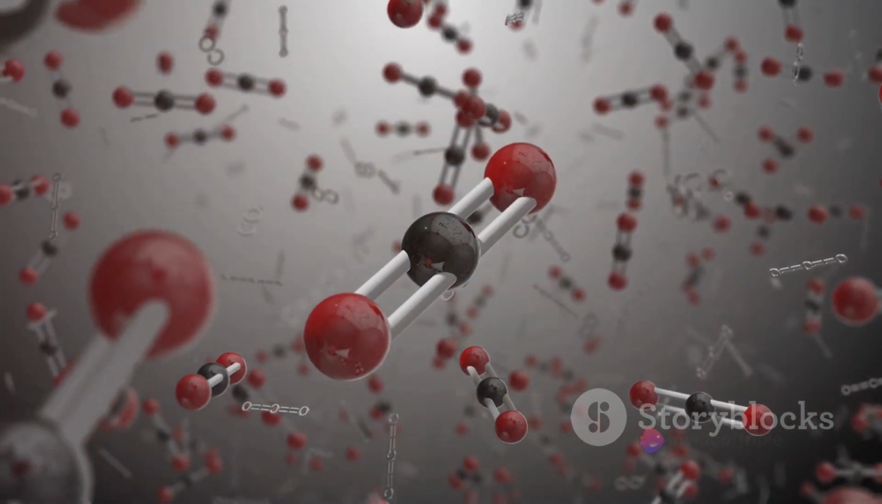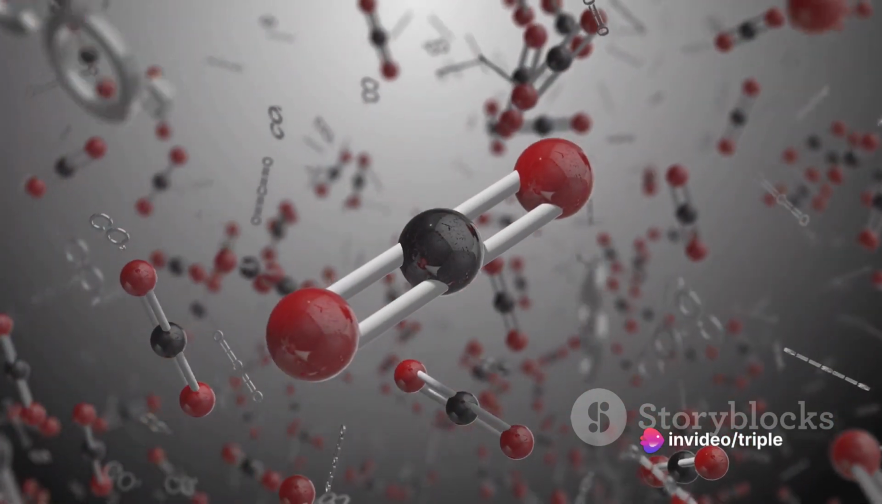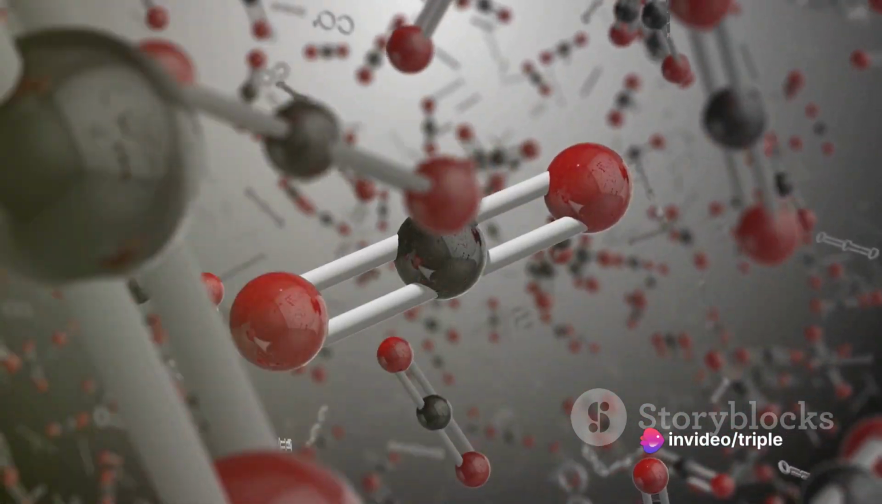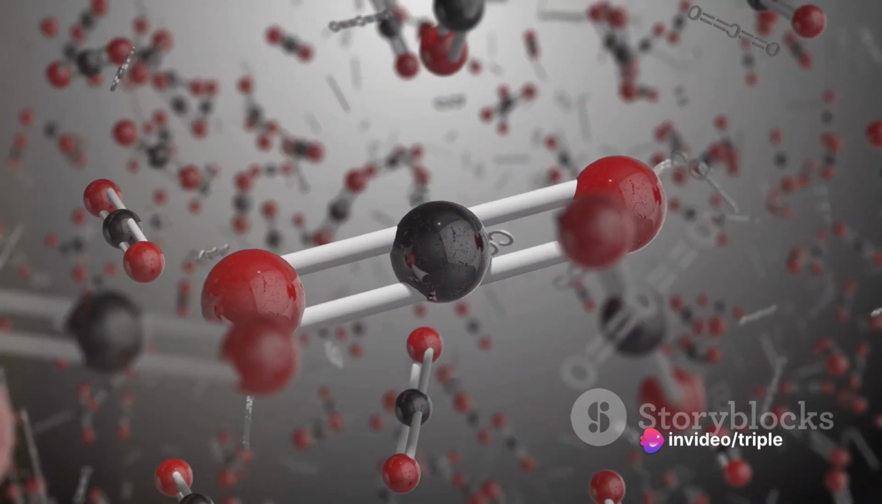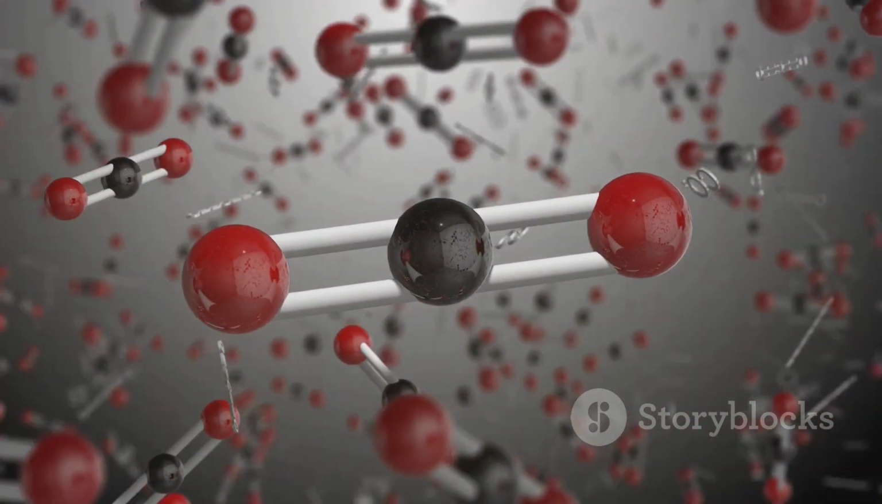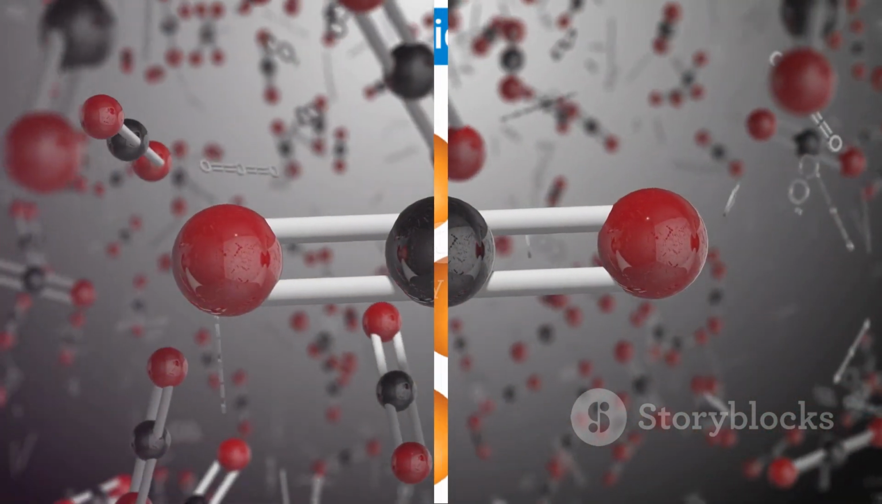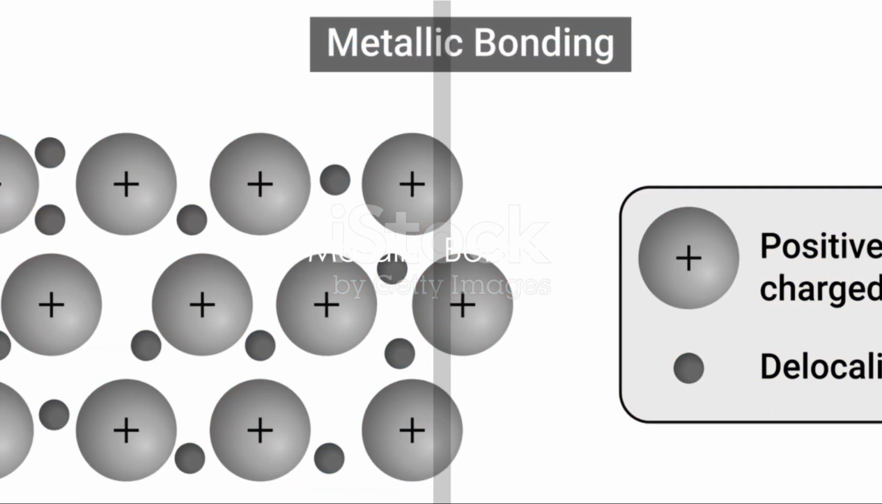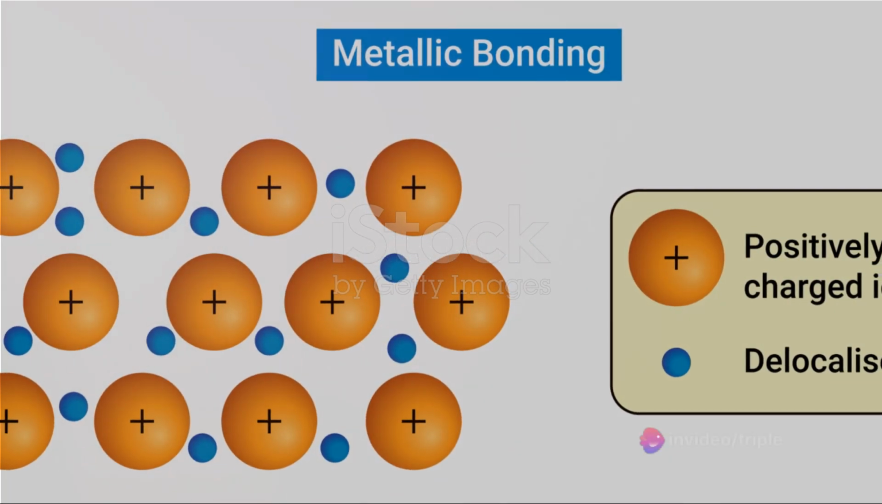Covalent compounds are a versatile bunch. They have lower melting and boiling points than ionic compounds and can exist as solids, liquids, or gases at room temperature. Then we have metallic bonding, a hallmark of metals and their alloys.